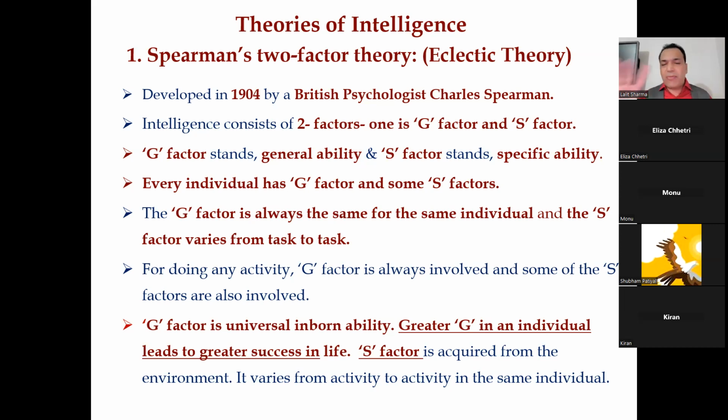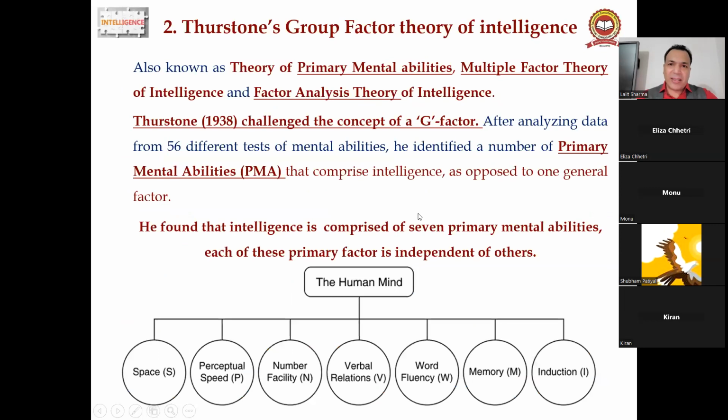And S factor is acquired from the environment, right? So this is all about the two-factor theory, an easy theory, right? Now, next we talk about Thurstone's theory, the group factor theory of intelligence, right? Now, what happens here?